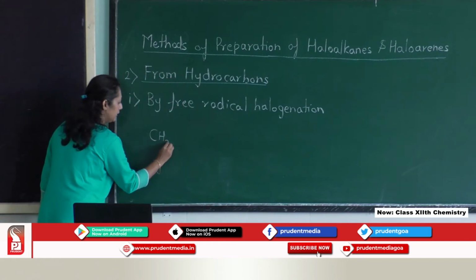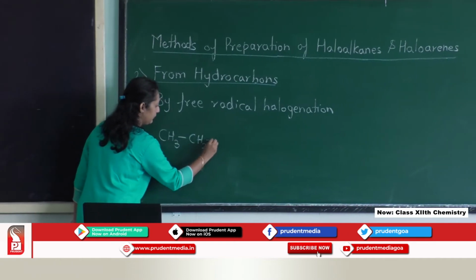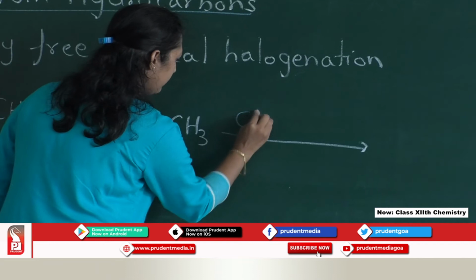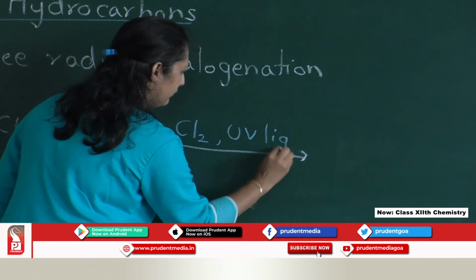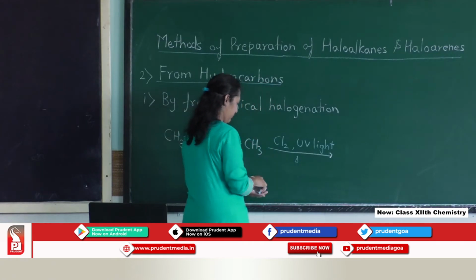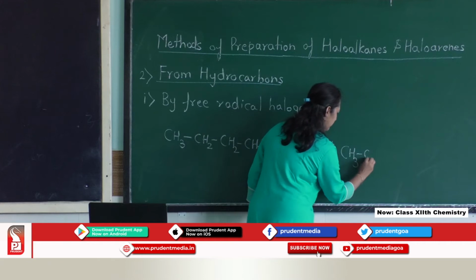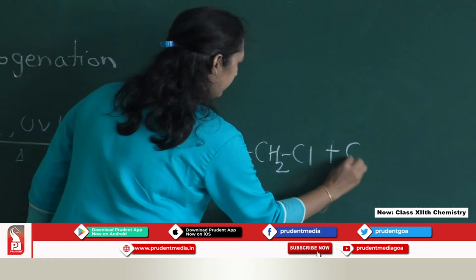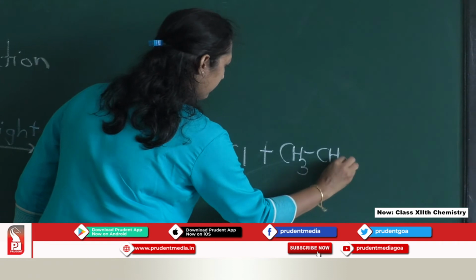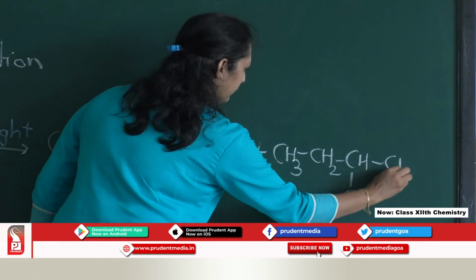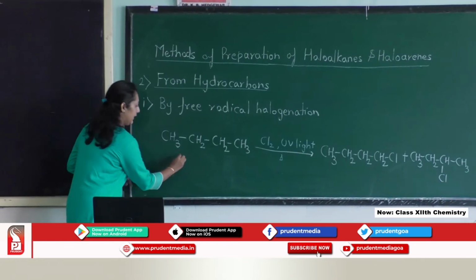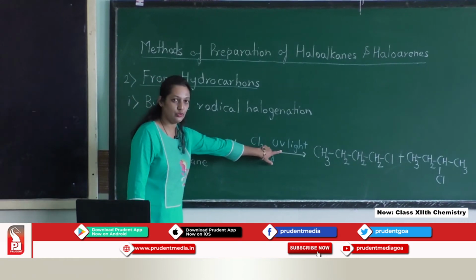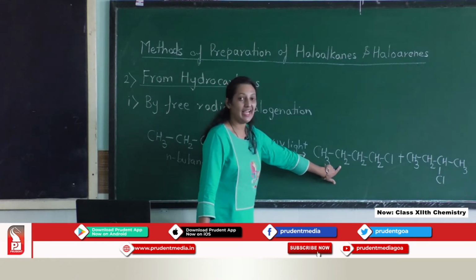Now let us consider one example. When we take n-butane, that is a hydrocarbon, and treat it with chlorine in the presence of UV light and heat, we are going to get isomeric products.